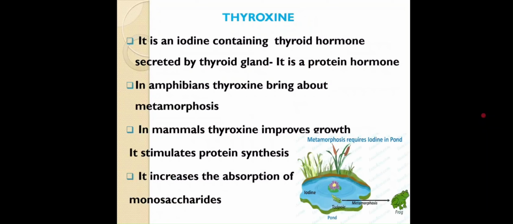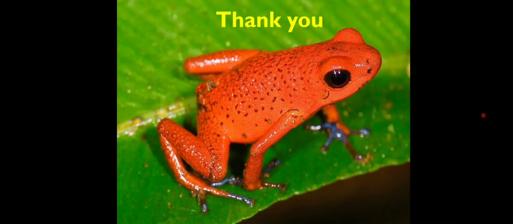The major hormone is thyroxine. It is an iodine containing thyroid hormone. It is secreted by the thyroid gland. It is a protein hormone. In amphibians, the major role of thyroxine is that it brings about metamorphosis. In mammals, it improves growth and stimulates protein synthesis. It increases the absorption of monosaccharides. That's all about amphibian metamorphosis.